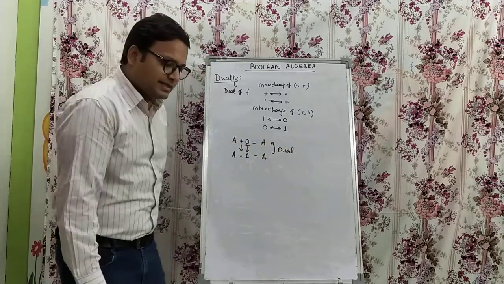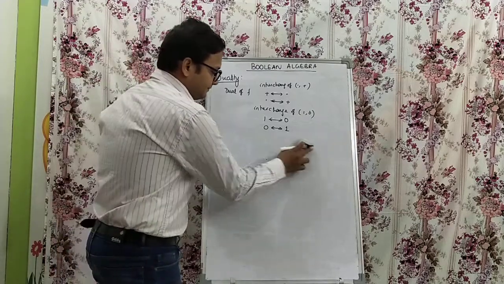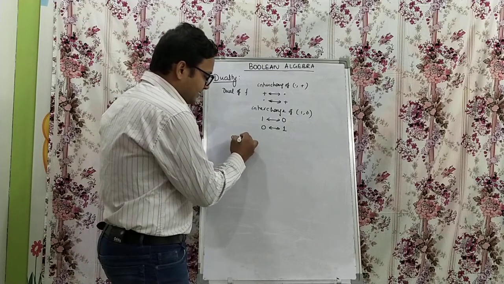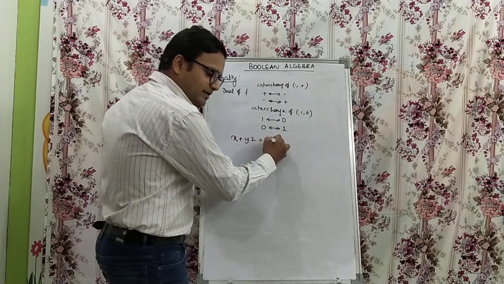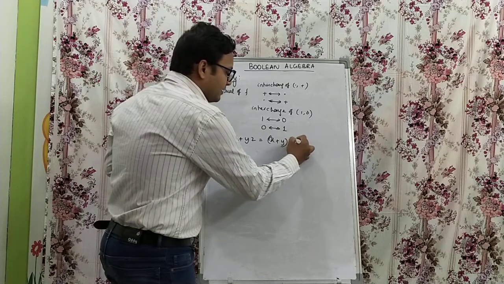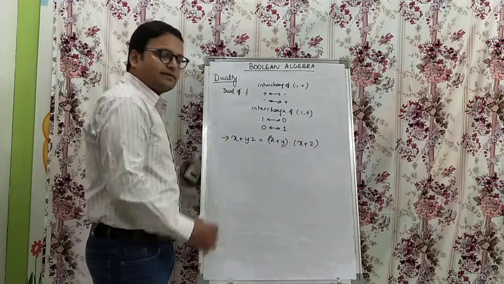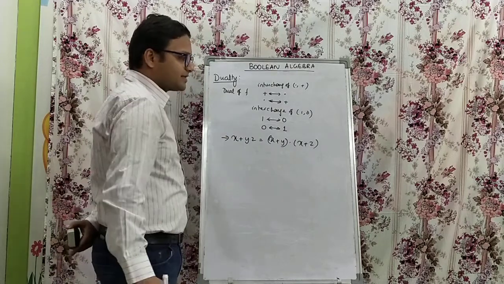Okay, so next we can have another example, x plus yz is equal to (x plus y) dot (x plus z). What is the duality of this function? How do we get it?